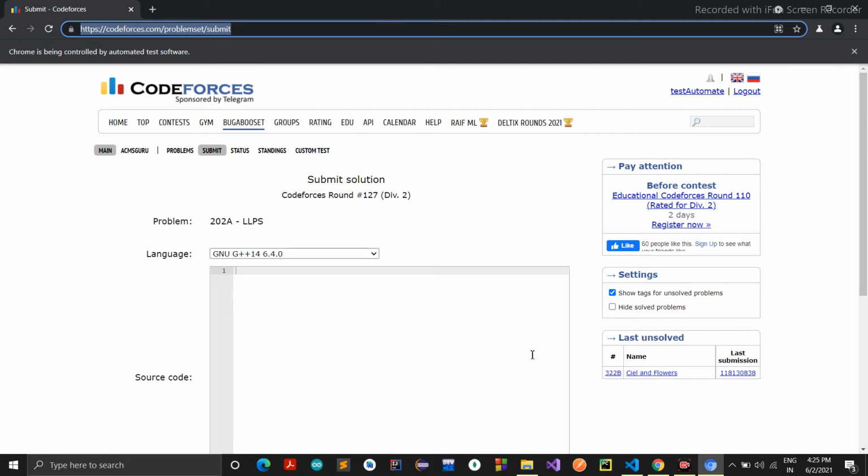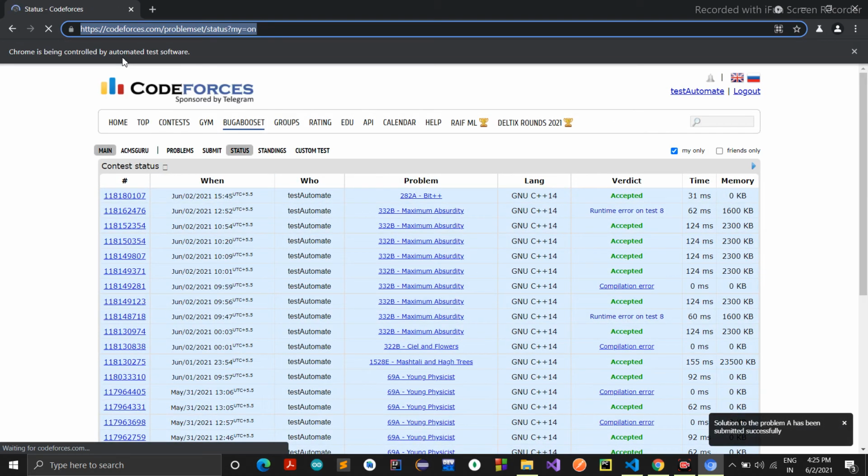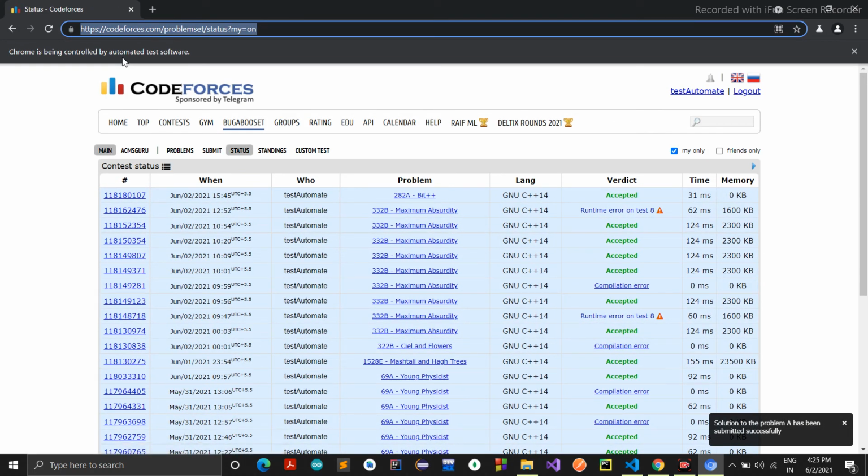You can see that Chrome is being controlled by automated test software on the top. So, submitting, and the status is accepted, the top one.